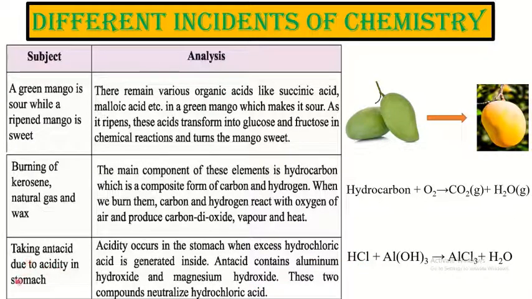Another incident, that is taking antacid due to acidity in the stomach. You know why acidity occurs. Already you learned this. When excess hydrochloric acid is secreted in our stomach, then acidity occurs. And what is antacid? Antacid contains aluminium hydroxide and also magnesium hydroxide. So when these basic components are taken, they neutralize the acid and our acidity is diminished by taking these antacids.